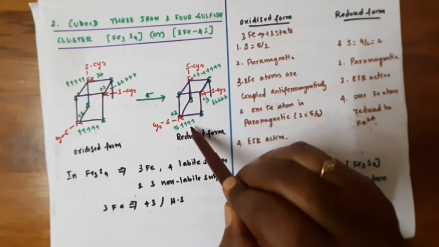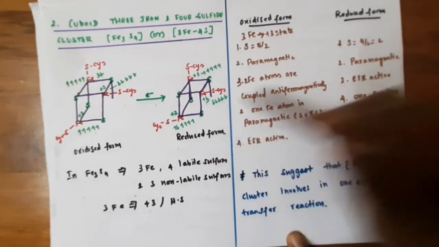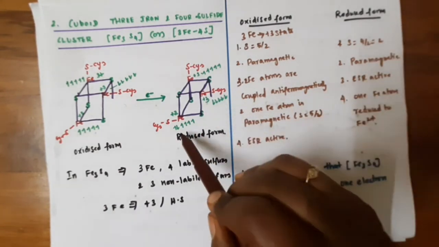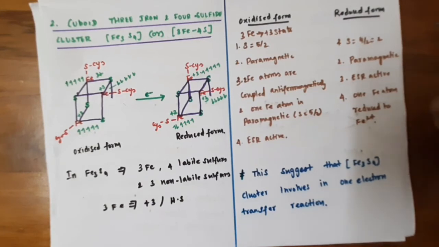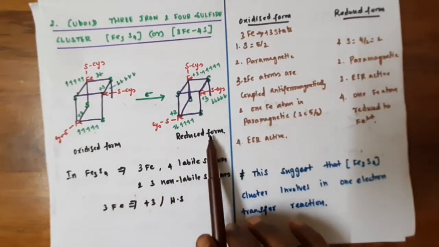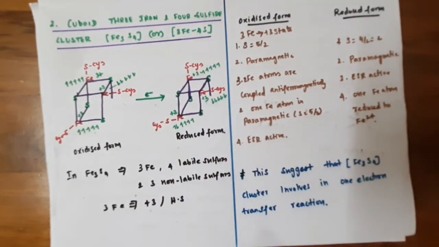So it has a total spin of 4 by 2, so the total spin quantum number equals 2. Hence it is paramagnetic and ESR active. So both the oxidized form and reduced form of the Fe3S4 cluster are ESR active. This suggests that this cluster is involved in one electron transfer reactions in biological systems.